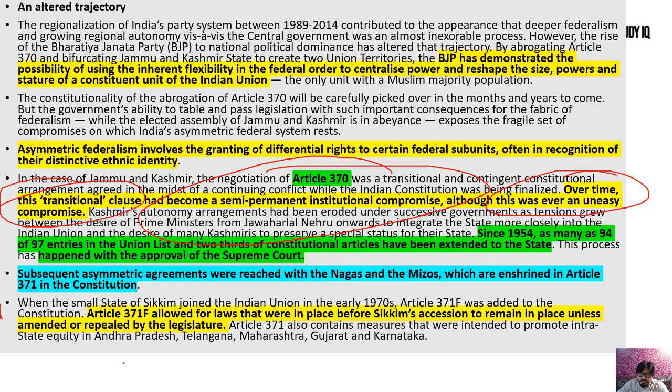We have seen that, and whole world has thousands of years of history that no situation was solved this way. They can only be suppressed for some time, and they will reappear with bigger force. So that's why we cannot solve this, and this is all the pressurized system. So that's the case. We have reached agreements with the Nagas and Mizos. Recently, today it was there in the newspaper that some talks are going on that Nagas will have their own flag. So this arrangement is going on. That means in other parts also there are similar kinds of arrangements. If Nagas will have their own flag, what's the difference in Kashmir and Nagaland?